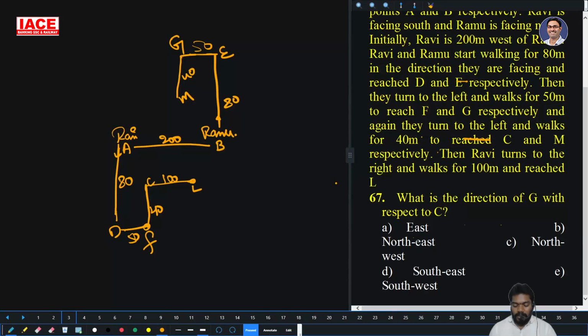What is the direction of G with respect to C? First is the north direction. Then the east direction. In between, northeast. So option B is the right answer.